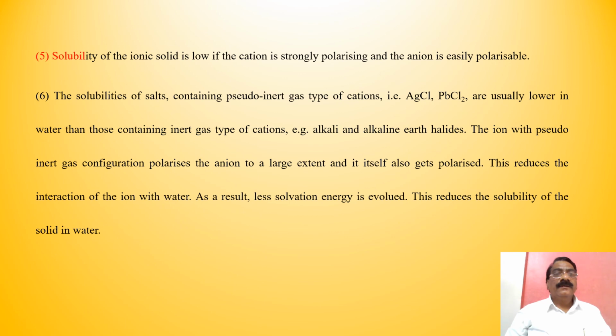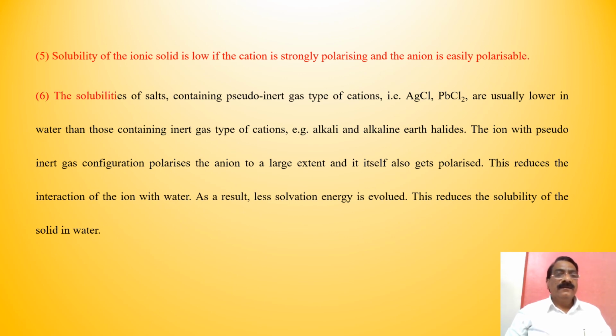Fifth, solubility of the ionic solid is low if the cation is strongly polarizing and the anion is easily polarizable.